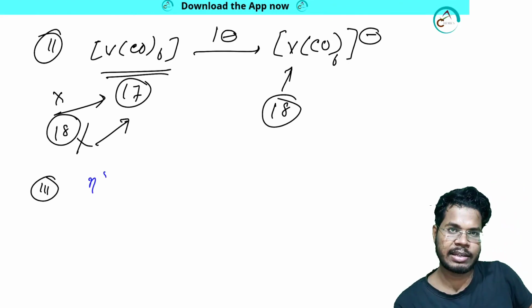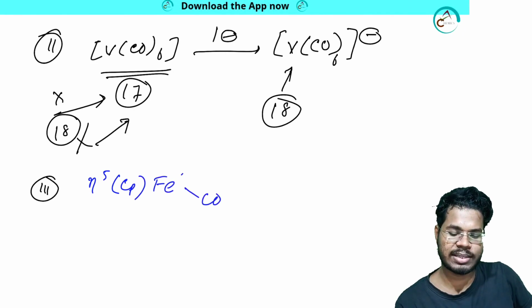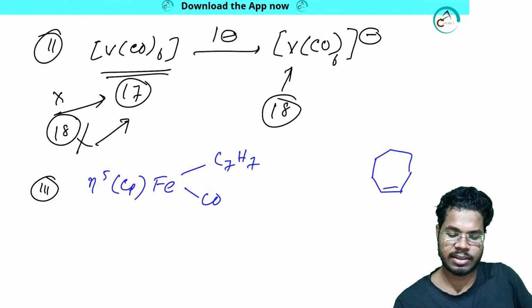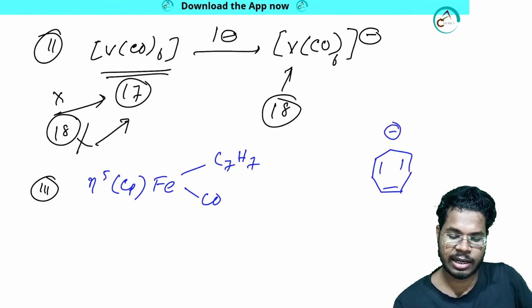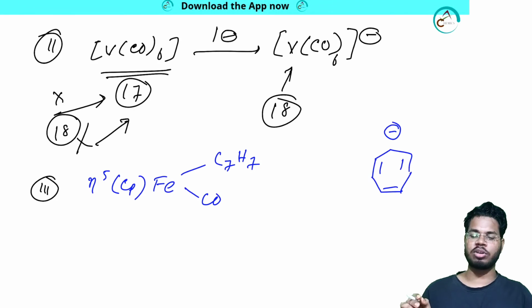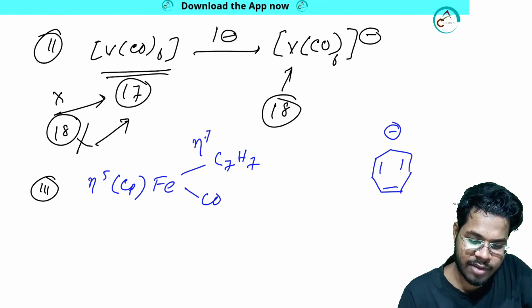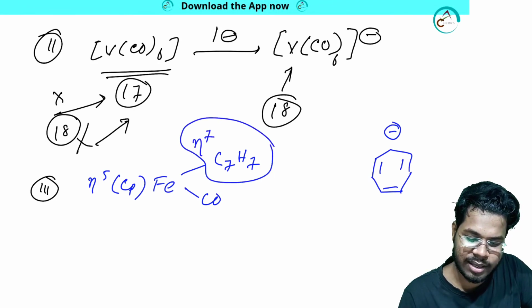So there is a system like eta 5 Cp, you know about this, right? Okay, Fe, with one CO connected to Fe, and one C7H7 ring. How does it look like? This and this. Here there is only a negative charge. This system is also not neutral, so it will be eta 7. Okay, it will be eta 7.